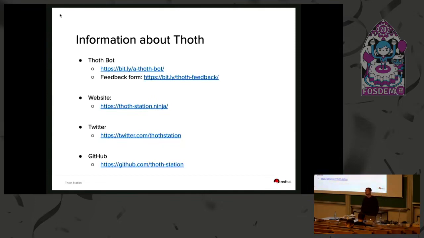How trustworthy is the output of Thoth? Say it tells you that the best score for your software stack is using a pretty old version of some library, and you may be missing some features that you need, but Thoth is telling you that your software stack is going to have a better score. So how do you handle that? If you use some features of libraries that are released in recent versions, it should be stated in your requirements file or in your Pipfile, because you really rely on that newer version that has these features.